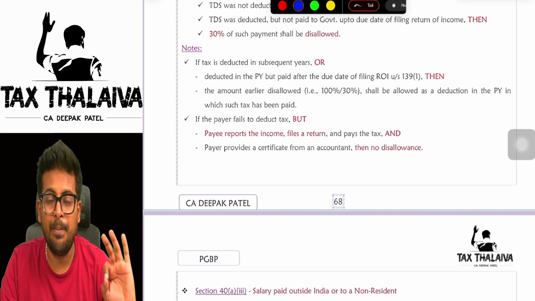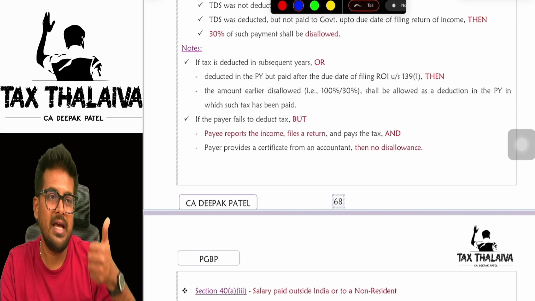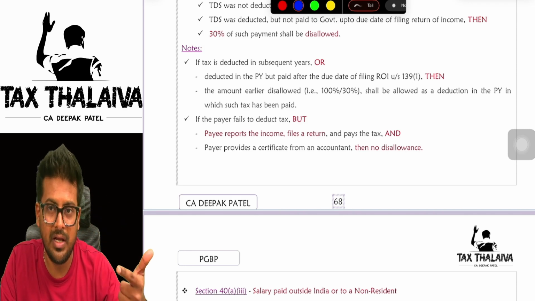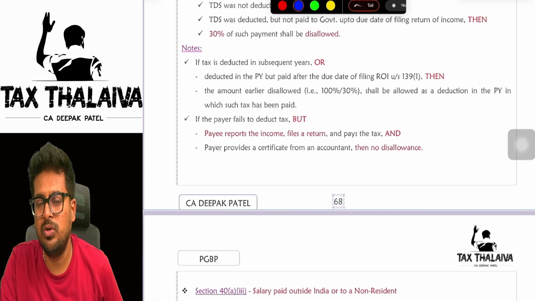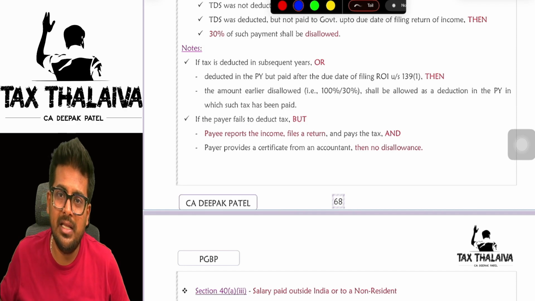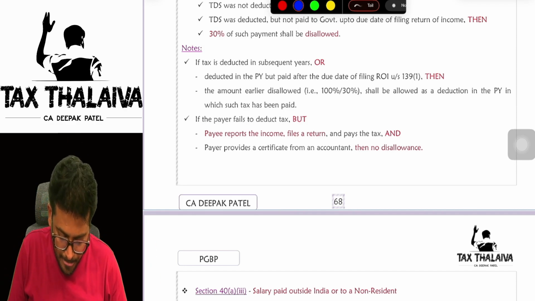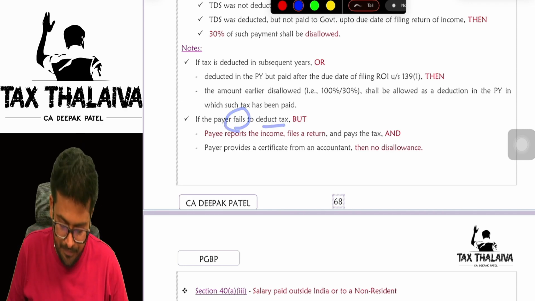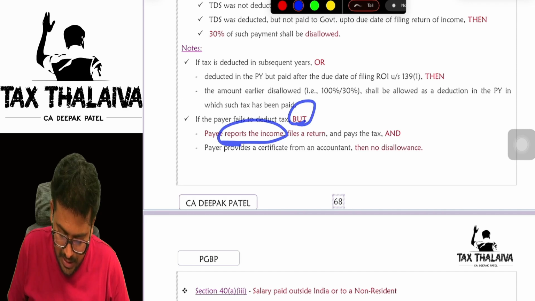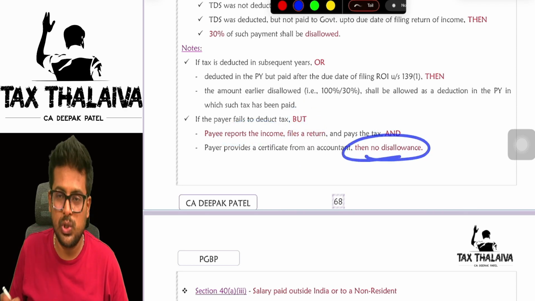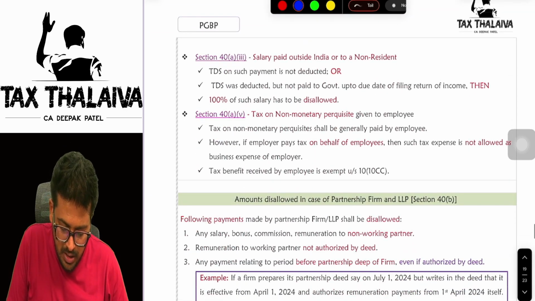In that case, if the person who has received the payment has paid taxes on that income which he received, has filed the return of income and already offered that income to tax, in that case, this disallowance will not be made in the hands of the payer. Are you getting this? If the payer fails to deduct TDS, but the payee reports the income, files a return, and provides a certificate from an accountant, then there is no disallowance.